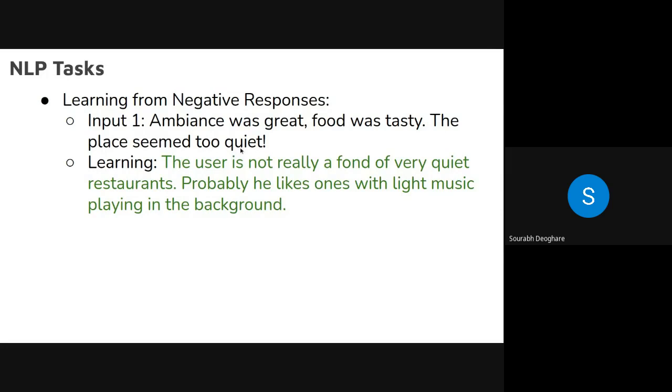This means that you are a kind of person who usually doesn't like very quiet places when it comes to eating. Okay, so that means Swiggy would want a computer to understand this from your review, so that next time they can again recommend you some restaurant where some light music plays in the background, or which is kind of crowded, so there would be some talk and so on, right? I know you might have understood at what level I was saying all this.